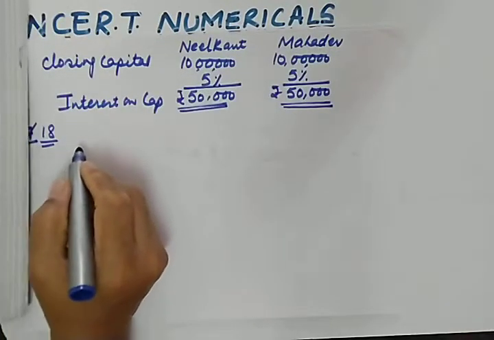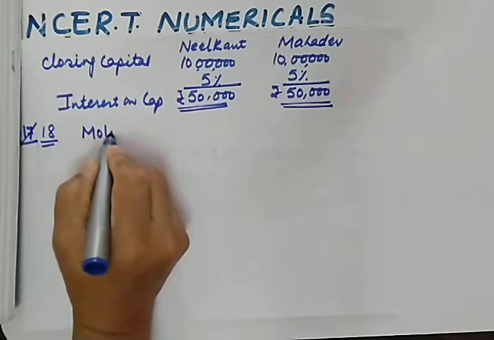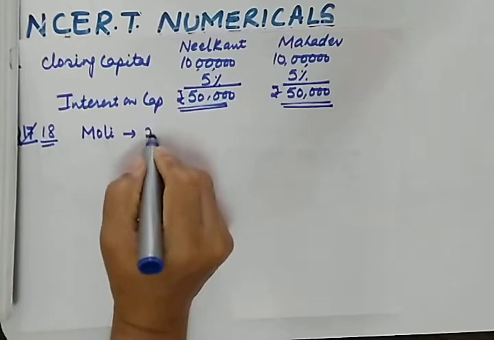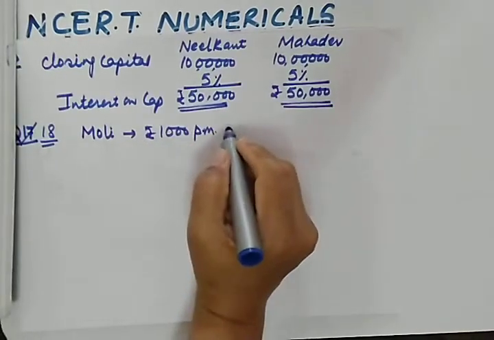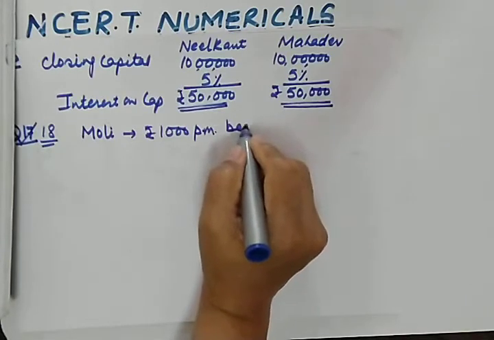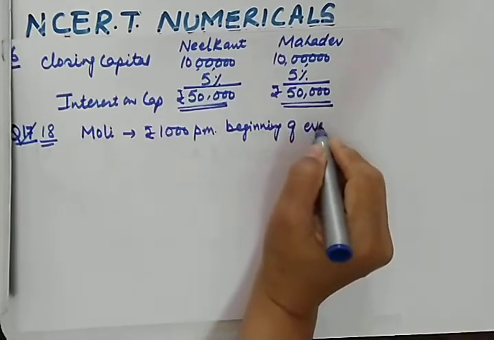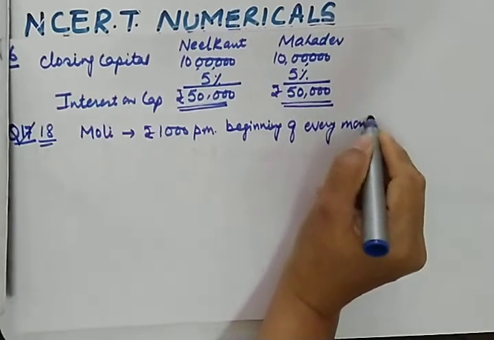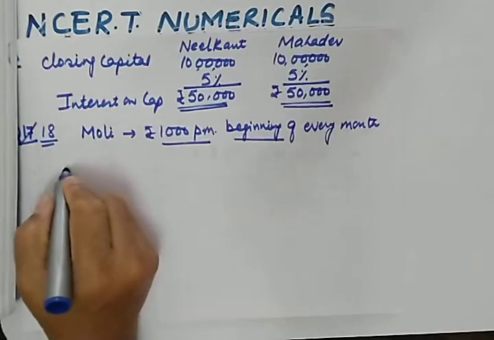What is there in question number 18? Molly is withdrawing rupees 1,000 per month, that too in the beginning of every month. So when the drawing pattern is regular, you will apply this formula. What is the formula?